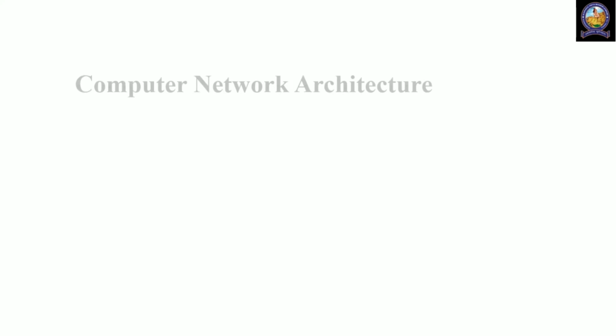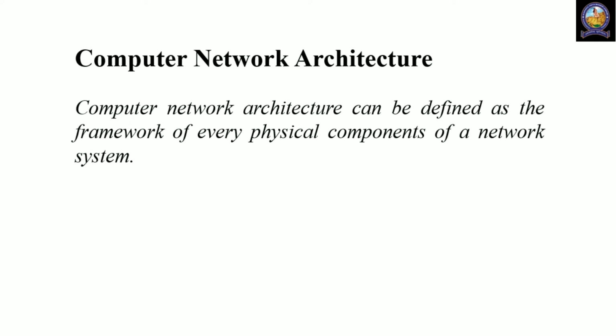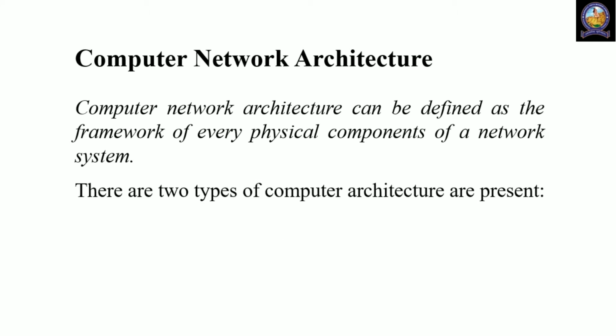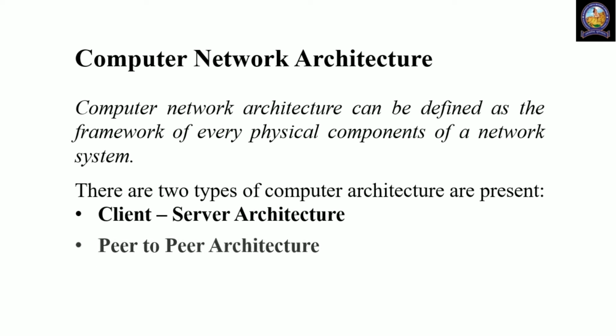Hello students, today's class is on computer network architecture. So, what is computer network architecture? Computer network architecture can be defined as the framework of every physical component of a network system. There are two types of computer architecture, client-server architecture and peer-to-peer architecture.